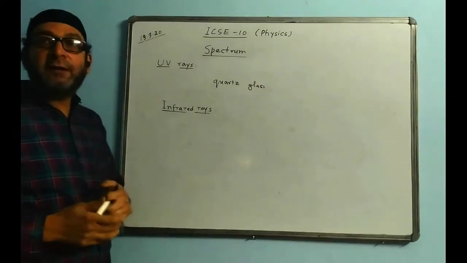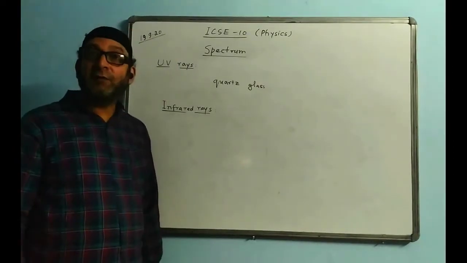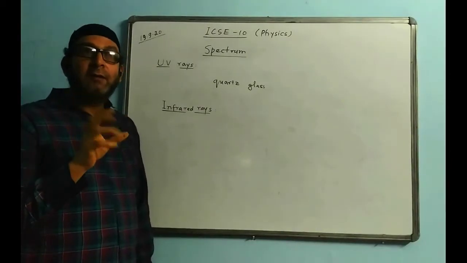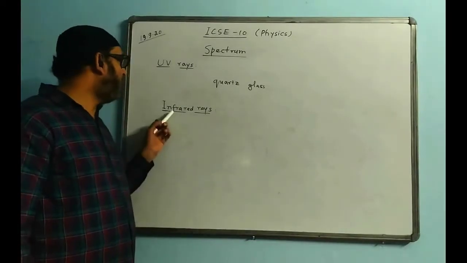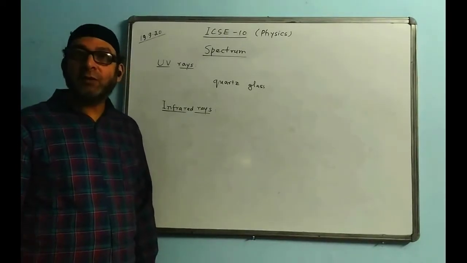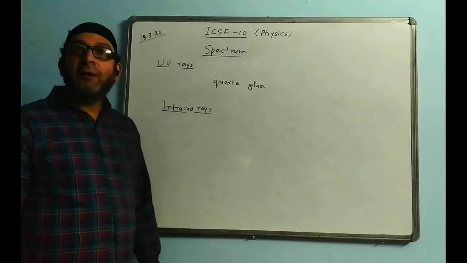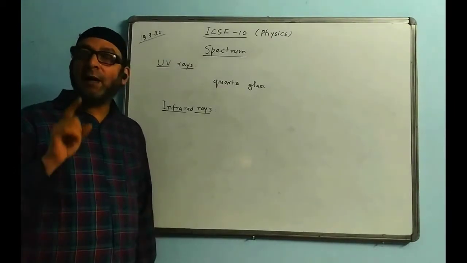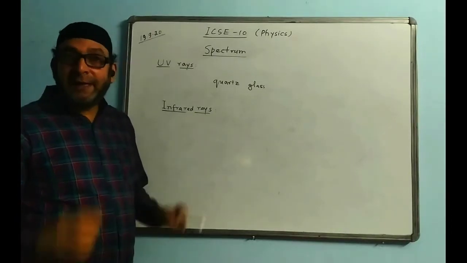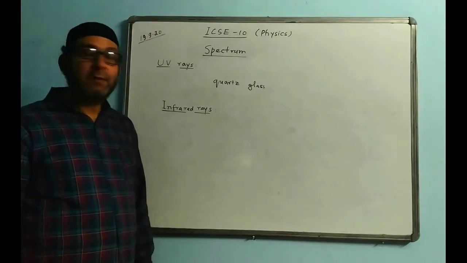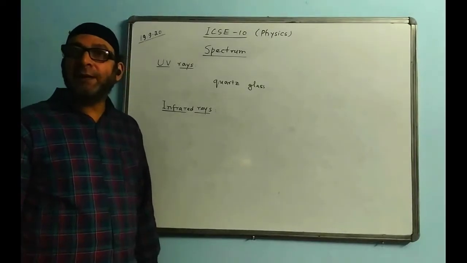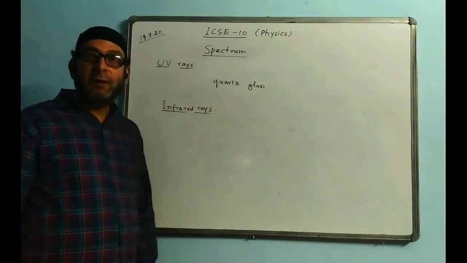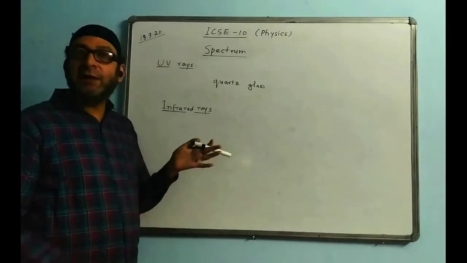What is the source of infrared rays? The source of infrared rays is again the sun, the first one, or any hot glowing object. Any heated object will be emitting infrared rays. Now, infrared rays are identified, and this is also an important point, by their heating ability, their heating property. It heats up the substance which receives infrared rays. Infrared falling on a surface, the surface gets heated up.